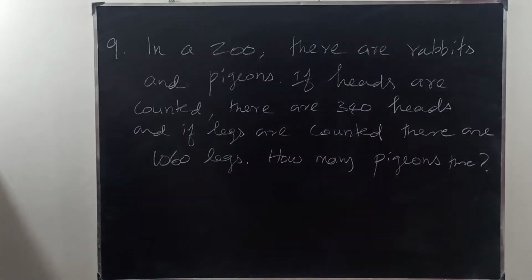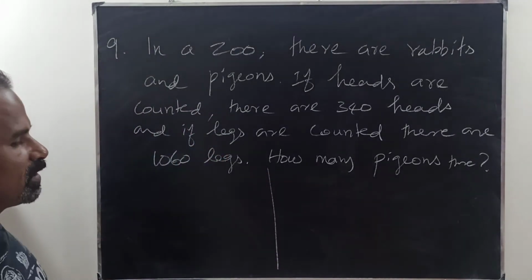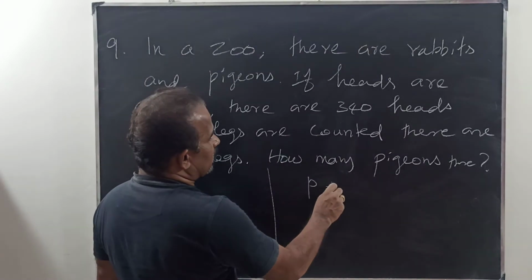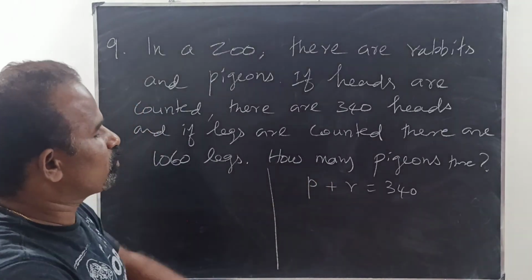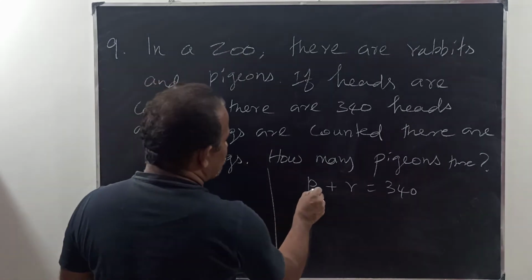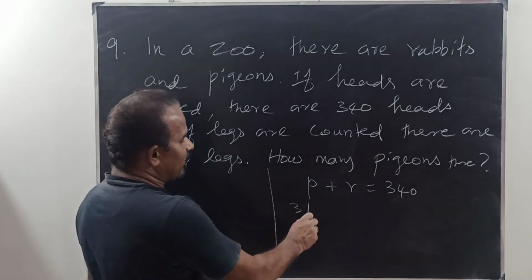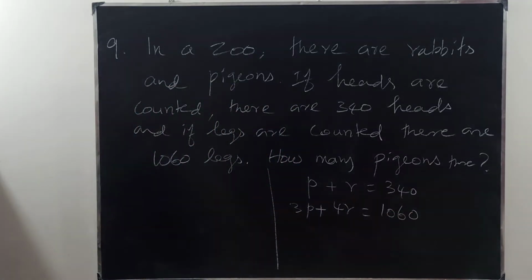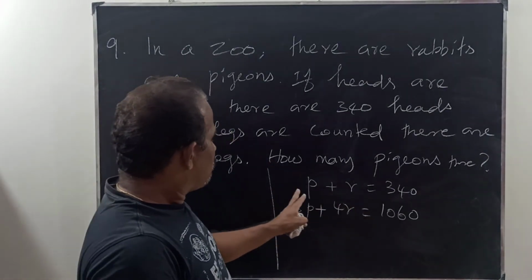Okay. So I can give a shortcut as well as the regular procedure. Number of pigeons is P. Number of rabbits is R, and P plus R is equal to 340. Number of heads is nothing but the total number of rabbits and pigeons. Leg means, suppose pigeons have 2 legs, rabbit has 4 legs. So therefore 3P plus 4R equal to 1060. How many pigeons do we need? P we need. So we have to multiply by